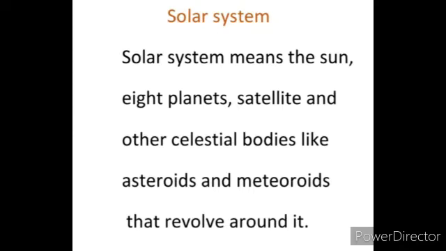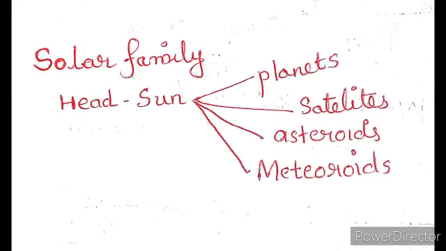So the solar system is the name given to the sun, 8 planets, satellites, and some other celestial bodies known as asteroids and meteoroids that revolve around it. All objects revolve around the sun because the sun is the head of the family.